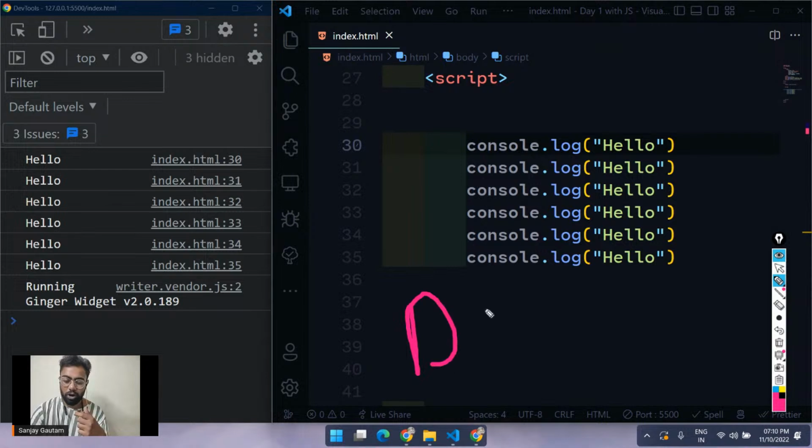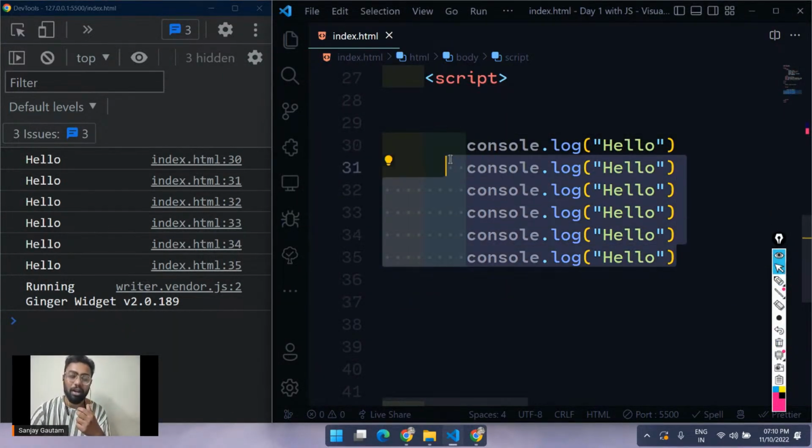The concept is called the DRY principle. DRY is actually an acronym for "Don't Repeat Yourself." Don't repeat a piece of code again and again. So that's the thing about the DRY principle. And the thing is, we are actually repeating ourselves a lot here.